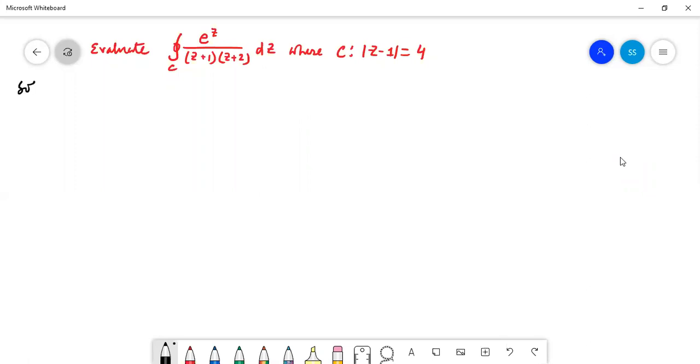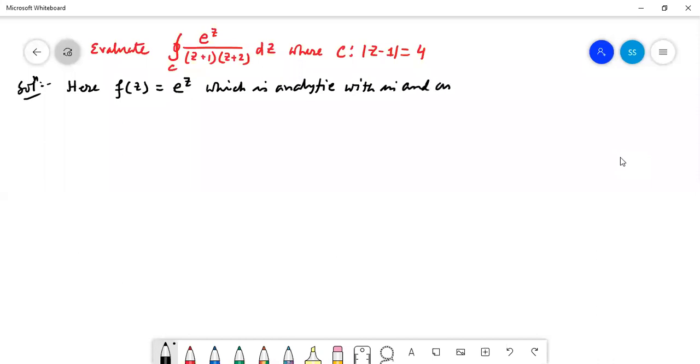So here, solution: what is the value of f(z)? Here the value of f(z) is equal to e to the power z, which is given in the numerator, which is analytic within and on the circle mod of z minus 1 equal to 4, which is the circle (x minus 1) whole square plus (y minus 0) whole square is equal to 4 square.